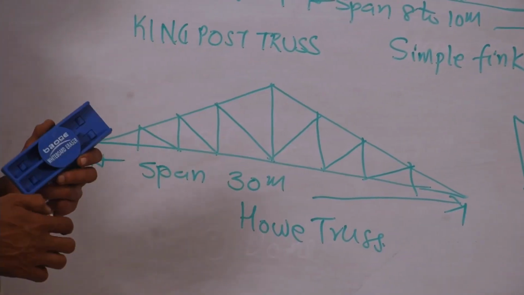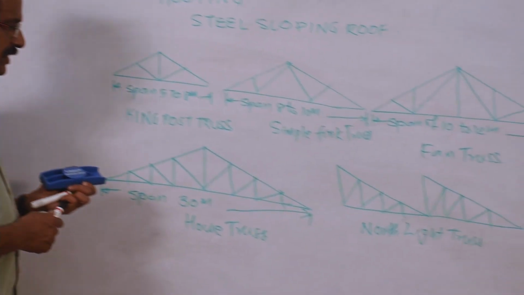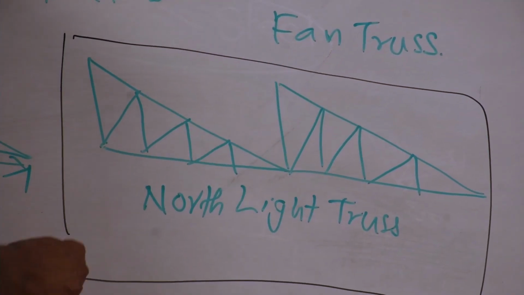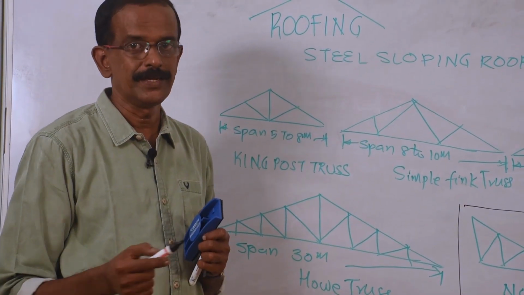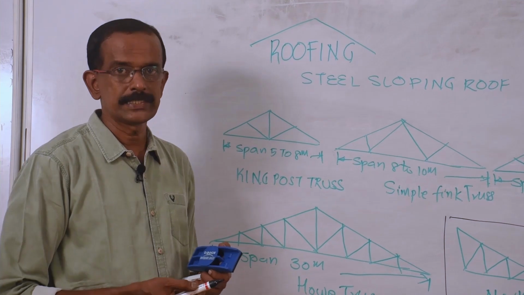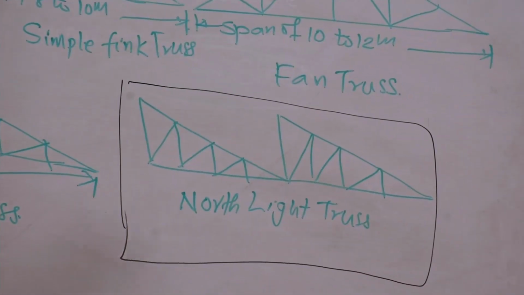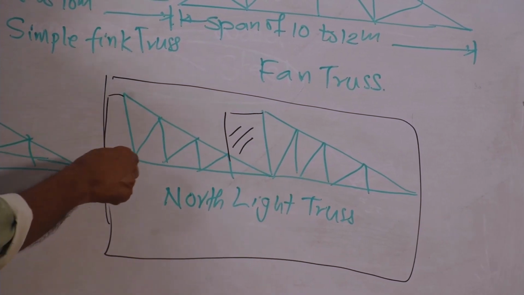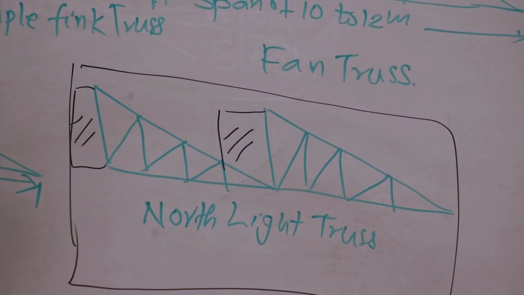There was a university question: where is the north light truss used? Why is it called north light truss? Can you say where it is used? Any idea? You might have seen so many factories, industries. There, this type of truss is used. This vertical portion will be covered by some transparent material, maybe glass or any other transparent material. Second part of the question, why is it called north light truss?